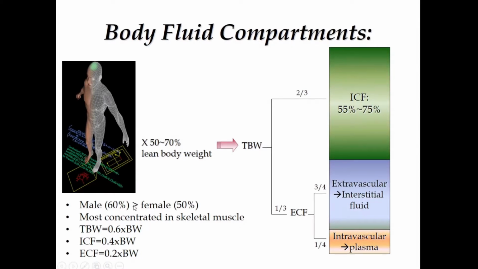In male it is more, that is 60%, while in female it is around 50%. This is just an average number. It could be anywhere between 50 to 70, as I just told you. Why is calculating the total body water important? Because as we read about the sodium disturbances, we need to know the total body water. Only then can we correct the electrolytes. So this is very essential. If anybody asks you what is the total body water, it's 60% for a male, so 0.6 into the body weight. For a female, it is 0.5 into the body weight.